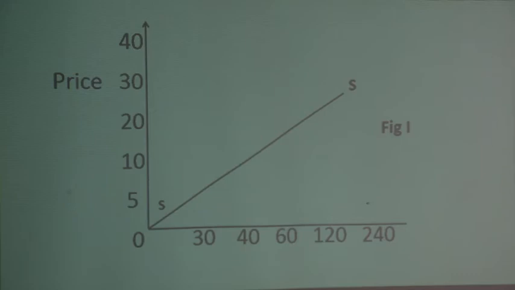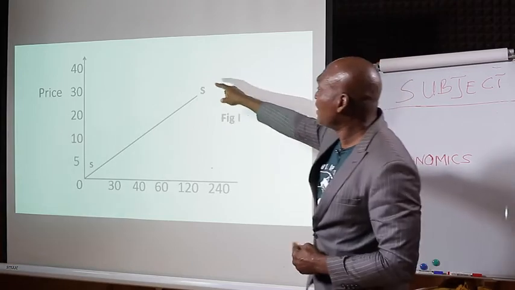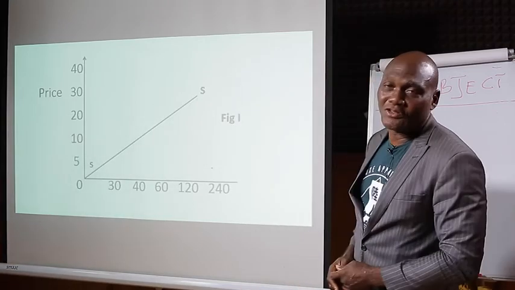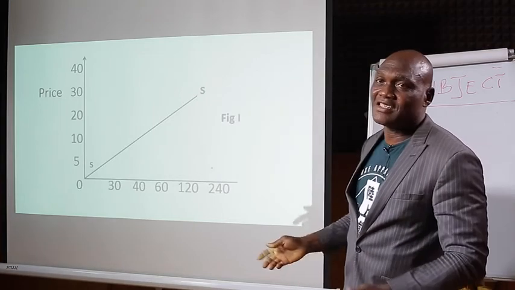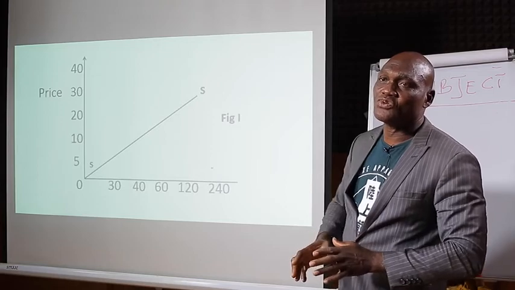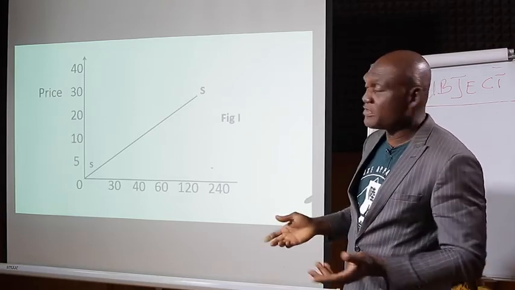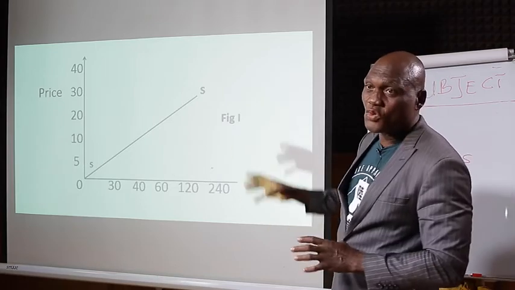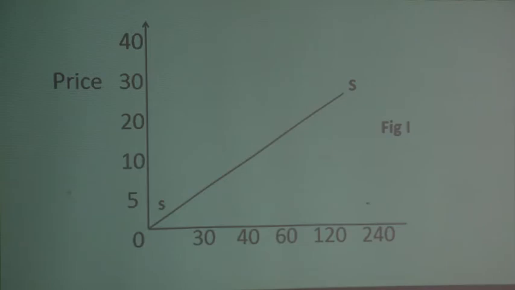You have to put your S to show that it is supply that we are talking about. If you draw supply and you put a D here, you have already failed, because you are showing us supply and you are using a demand, that is D, to represent it. You have to be very careful when it comes to drawing. You have to cool down. Don't be in a rush. When you rush, you make mistakes. You cool down, use your ruler, draw your lines very well, and represent them adequately.